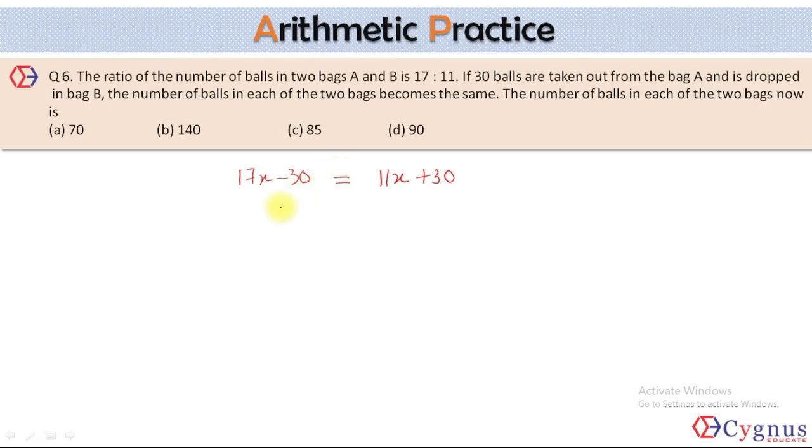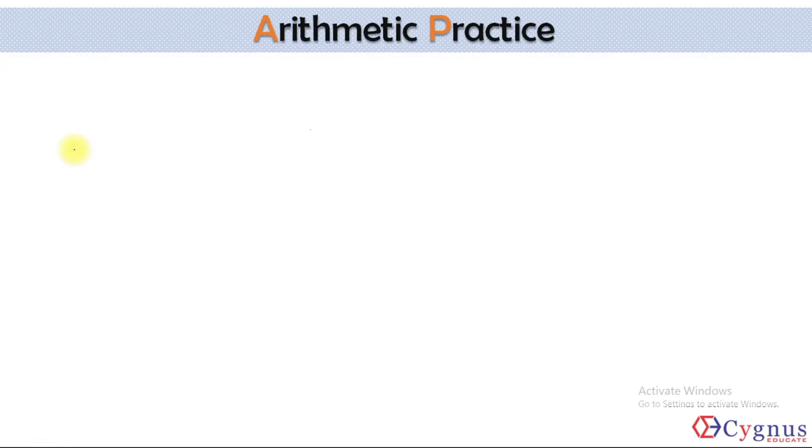So we can equate it. 11X plus 30 comes on this side, 17X minus 11X will give you 6X, which is equal to 60. So X must be equal to 10. Now what's the question? The number of balls in each of the two bags now is X times 10. When you put X again here, 170 minus 30 will give you 140. So the number of balls will become 140 here. It was a very easy question. Next one.